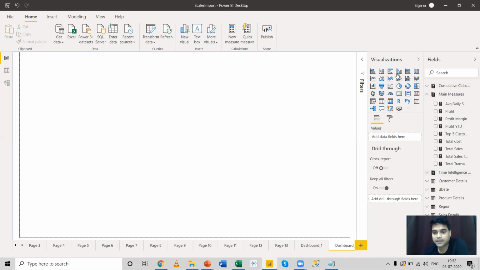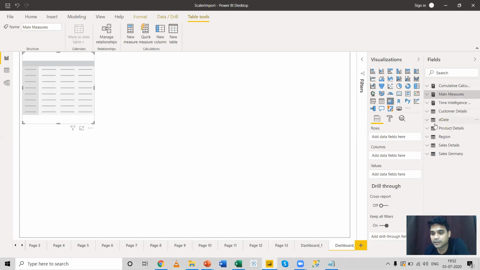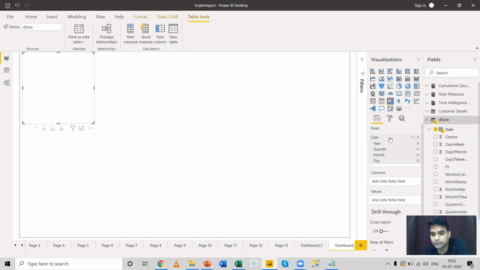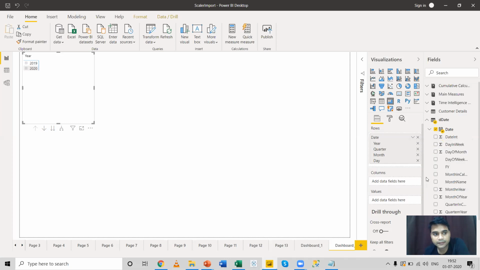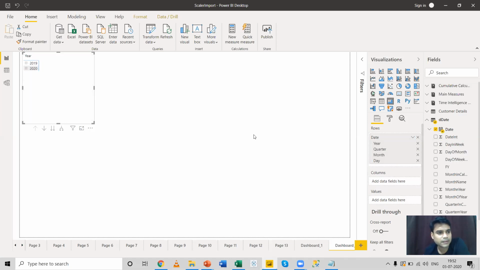And this time let me take a matrix table and let me bring the date component over here. Let me remove the hierarchy. No, I need a hierarchy for the matrix table. So let the hierarchy be there.